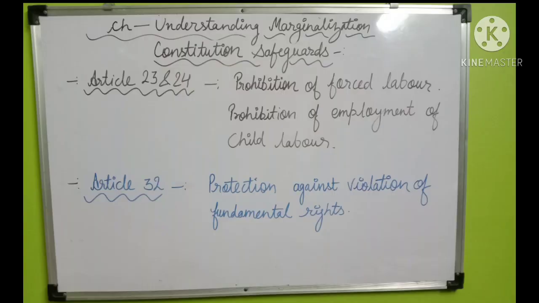Number 2 is Articles 23 and 24, which provide two provisions: prohibition of forced labor, and prohibition of employment of children below the age of 14 years in dangerous jobs like factories and mines. Number 3 is Article 32, which empowers all citizens to approach the Supreme Court of India to seek enforcement or protection against violation of their fundamental rights.